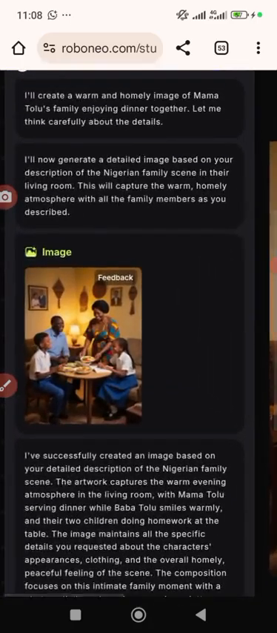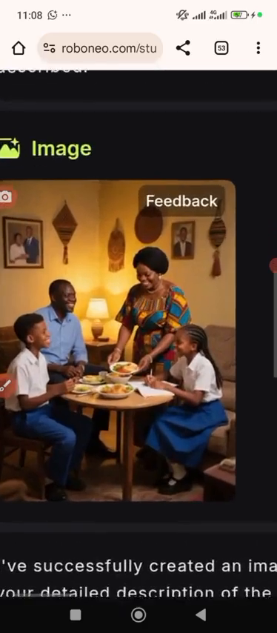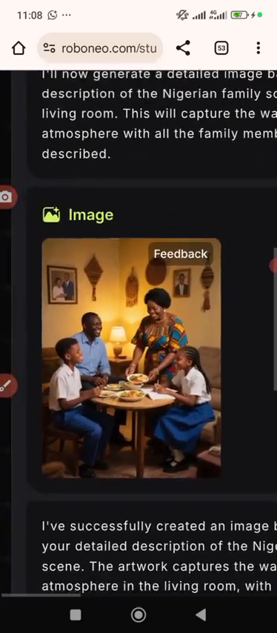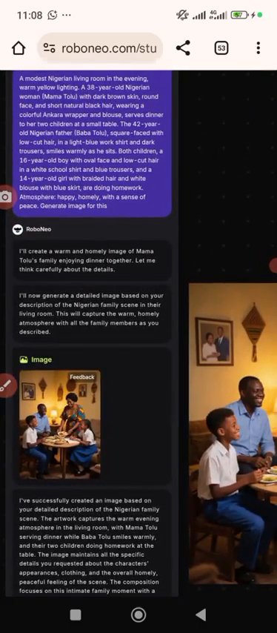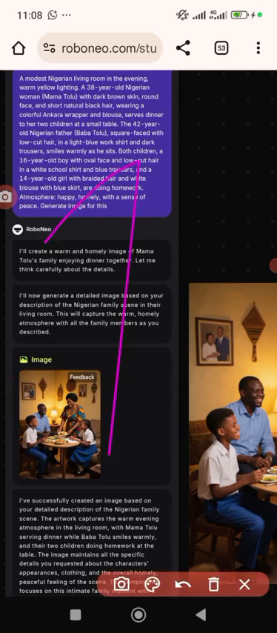Let me zoom it for us to see our image. Now compare the image with the statement we have. We have Mama Tolu, you can see Mama Tolu here. You can see Baba Tolu. You can see Tolu. You can see the sister Shande. And after that, the next thing we do is that we should what?